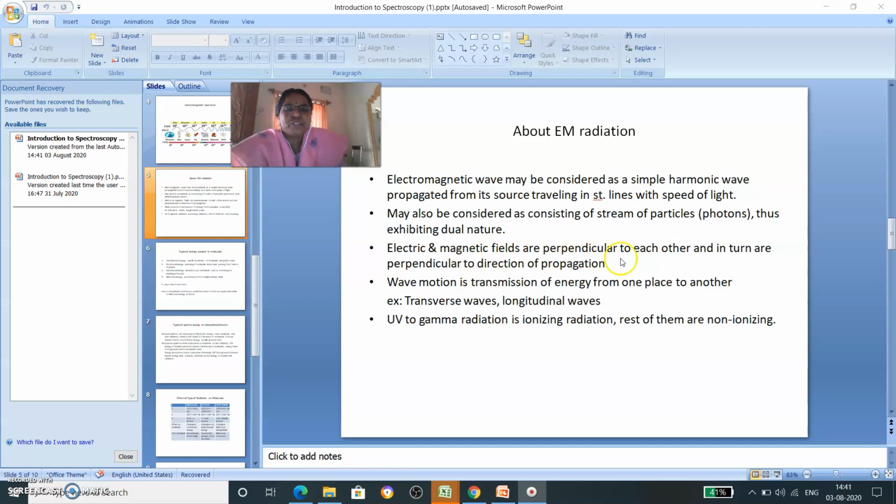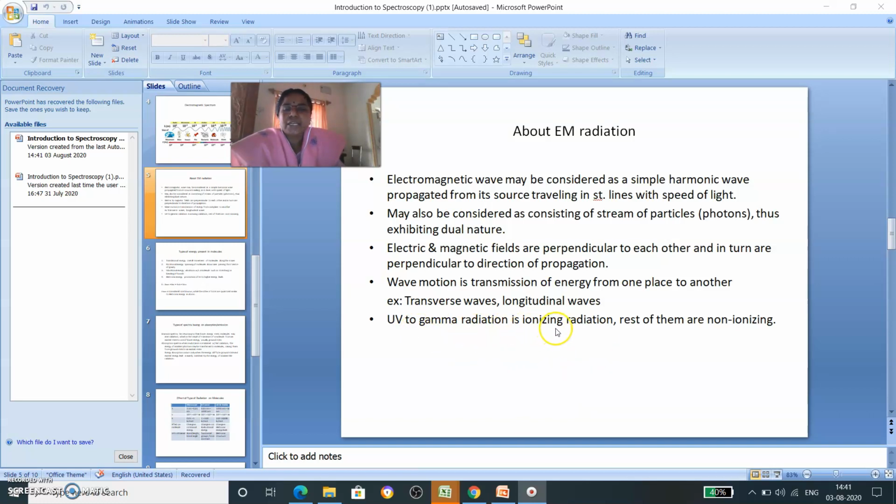Electric and magnetic fields are perpendicular to each other and in turn are perpendicular to the direction of propagation. So electromagnetic radiation itself consists of both electric and magnetic fields, one perpendicular to the other. Wave motion is transmission of energy from one place to another place. For example, transverse waves and also longitudinal waves. These are the various examples of waves.